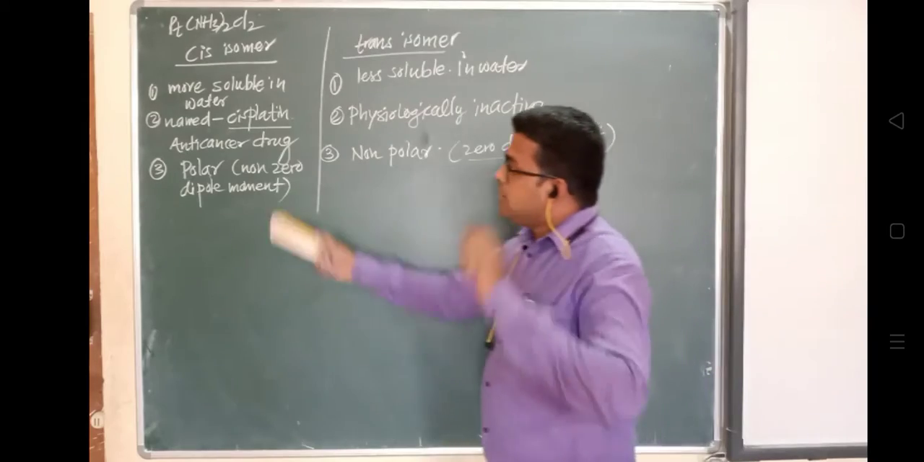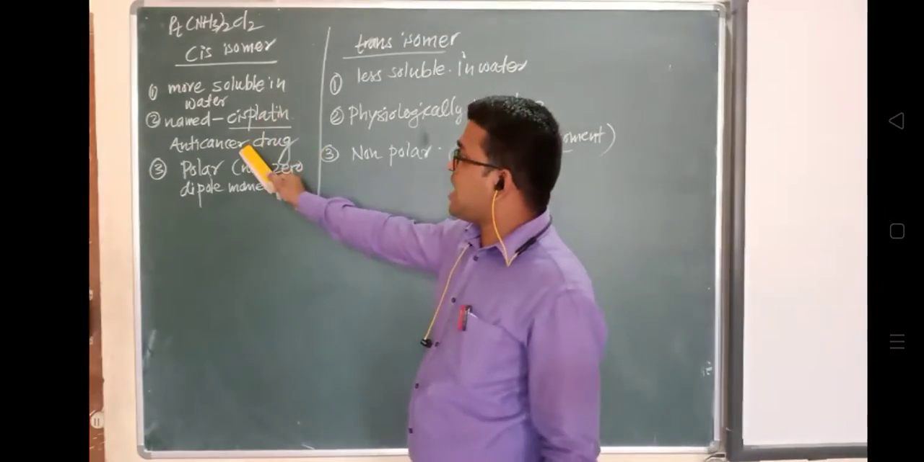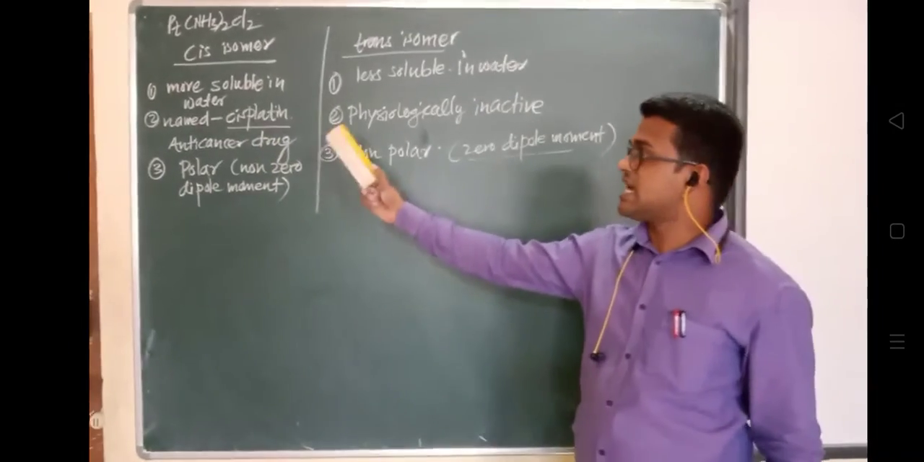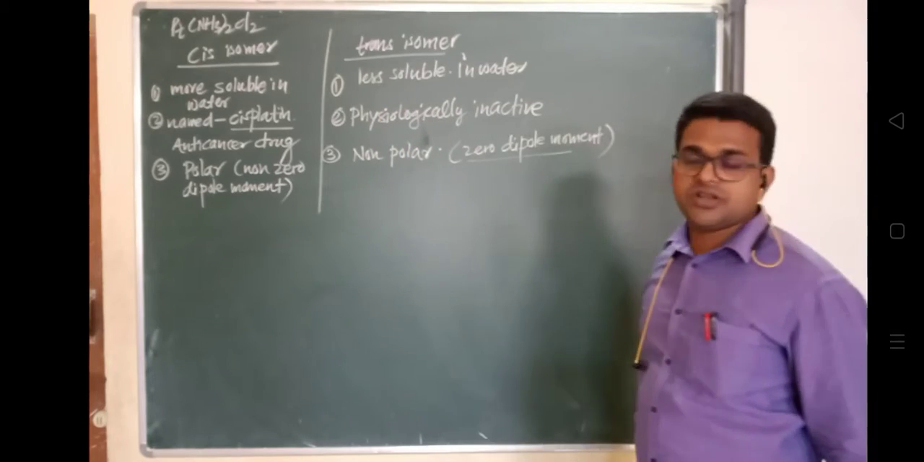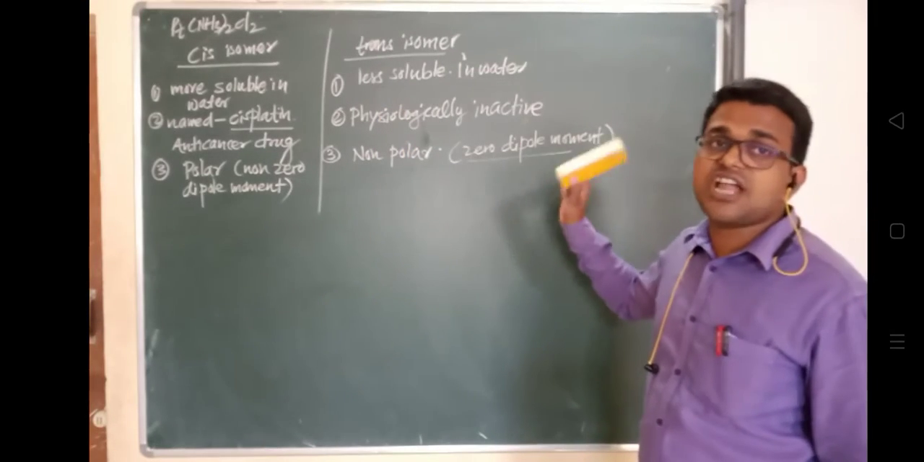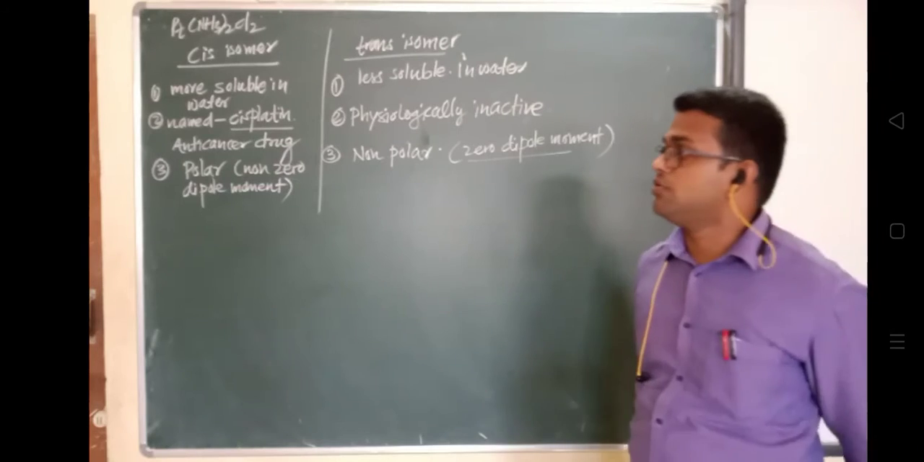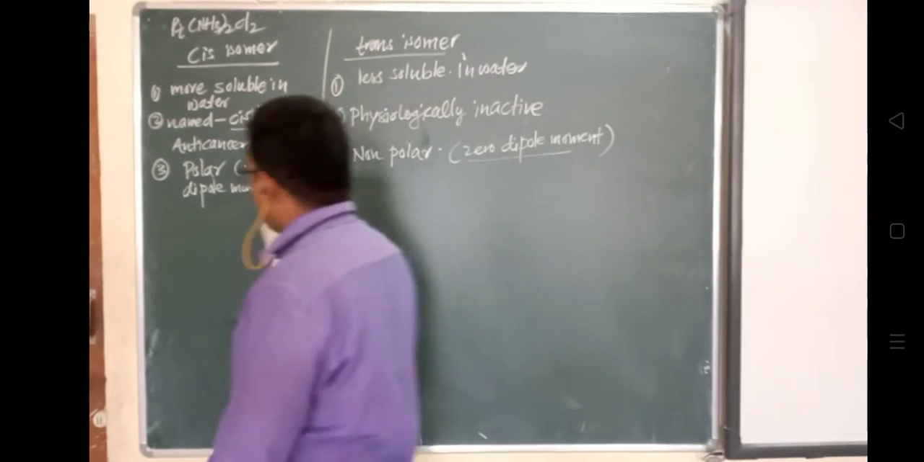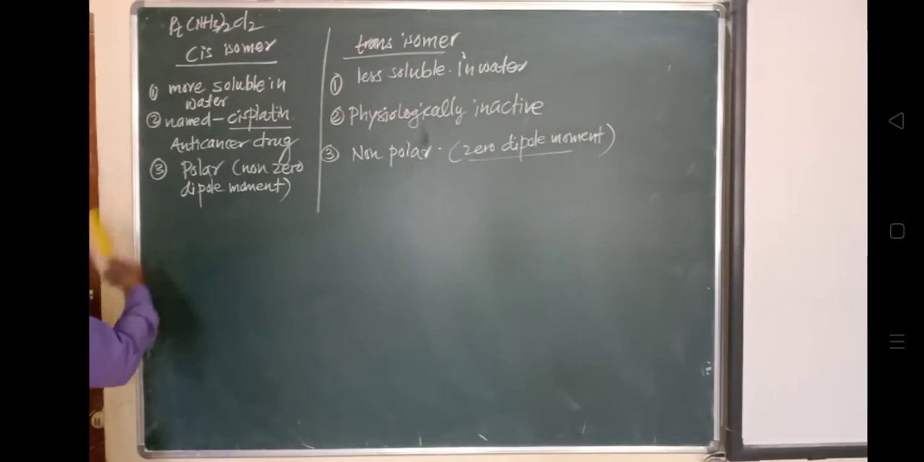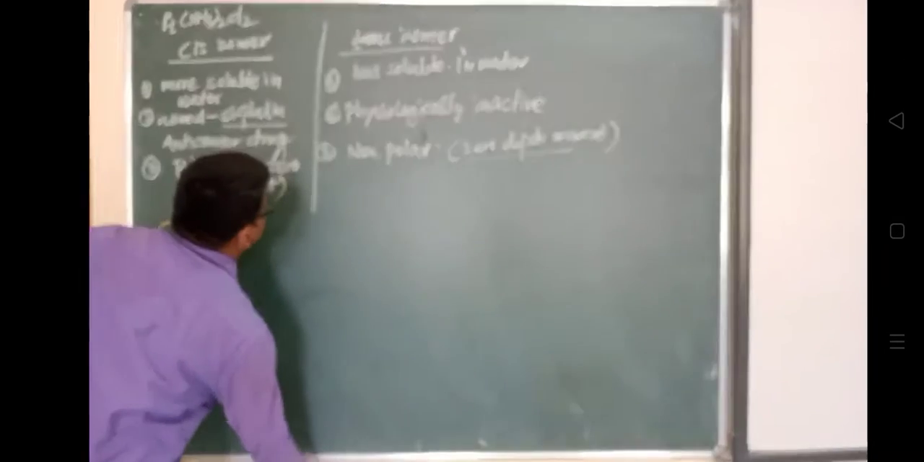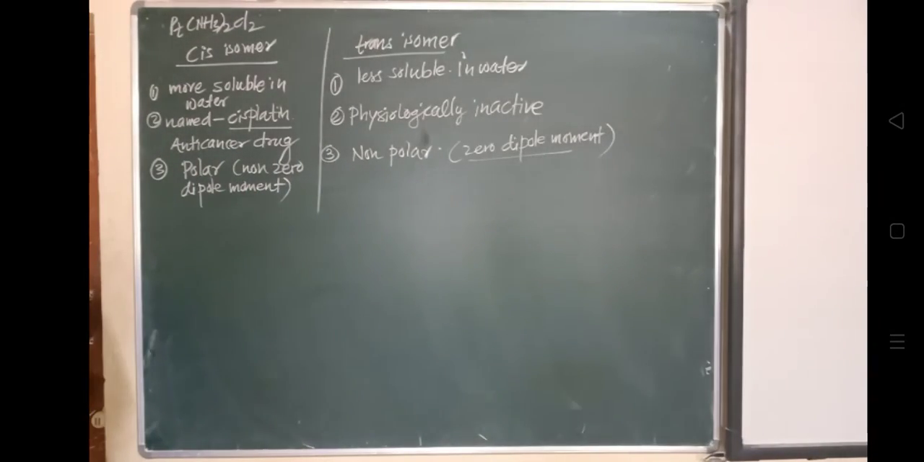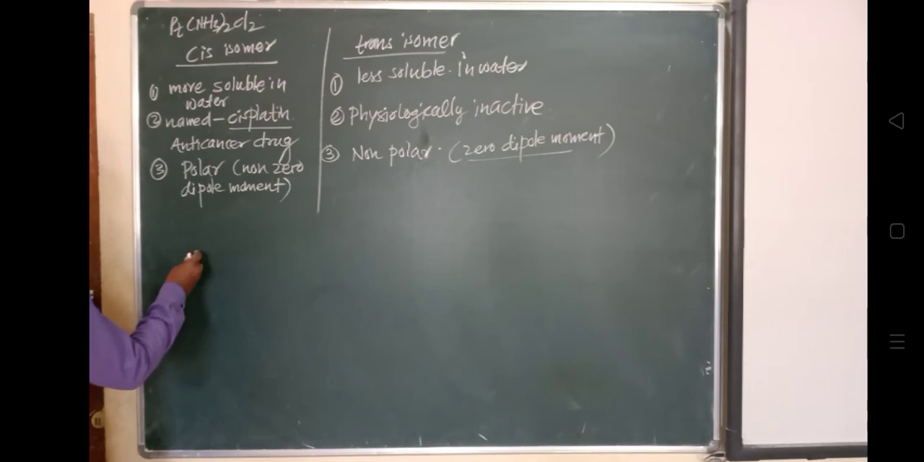The cis isomer is called cisplatin, which is used as an anti-cancer drug, but the trans isomer is physiologically inactive. Cis isomer is polar, and trans isomer is non-polar, which has a zero dipole moment. Now we'll see another type, which we had seen earlier.